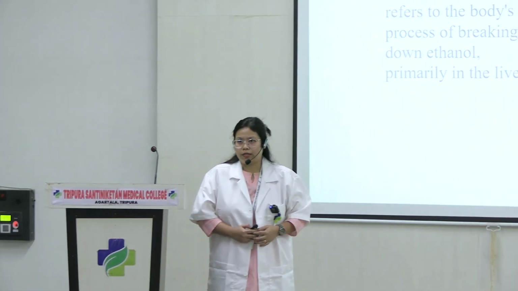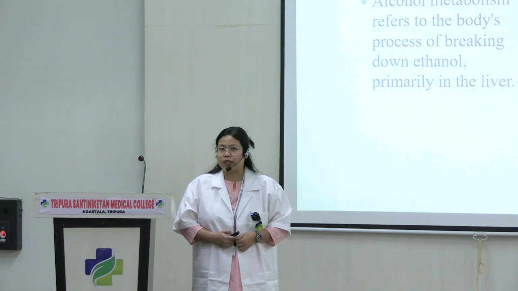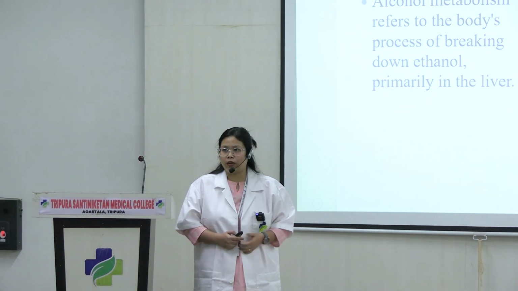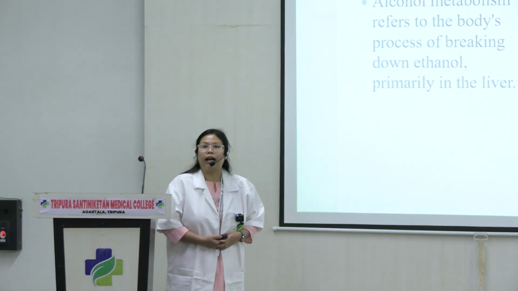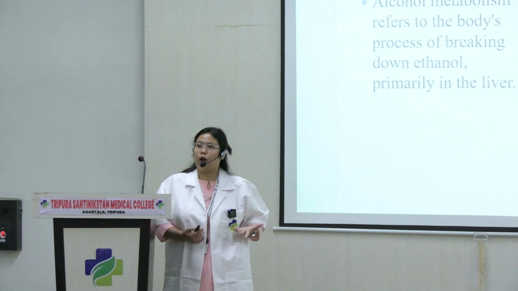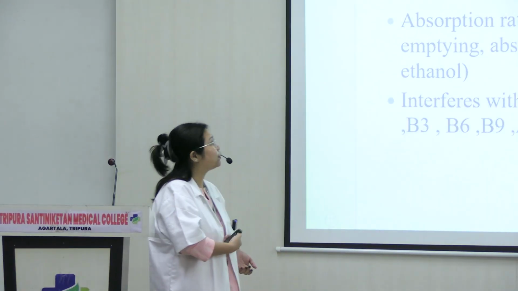Methanol is poisonous. When you hear about all these news about spurious drinking, people dying from fake alcohol, that is methanol. Anyway, so what is metabolism of alcohol? It just means how the alcohol breaks down in the liver, in the body, mainly in the liver, right?